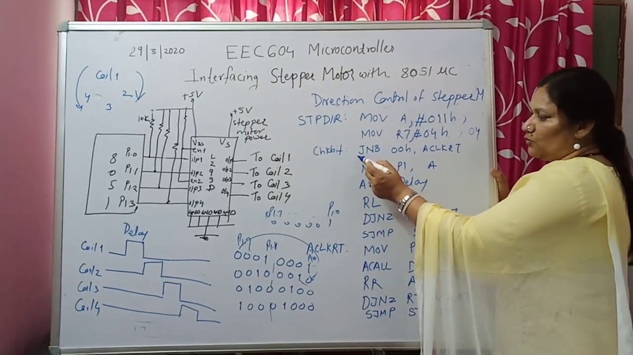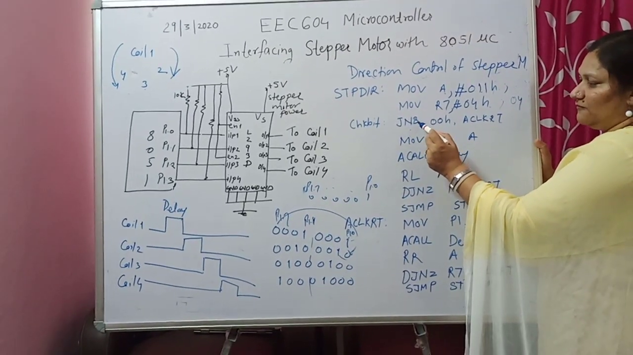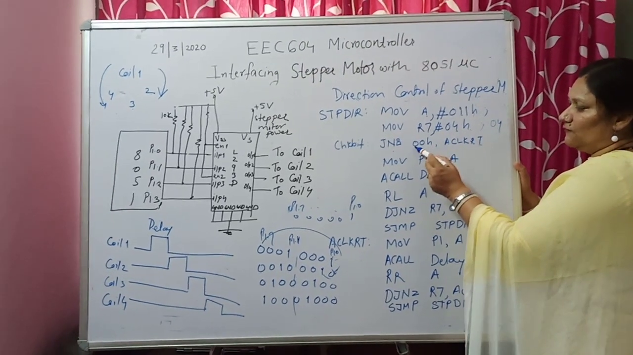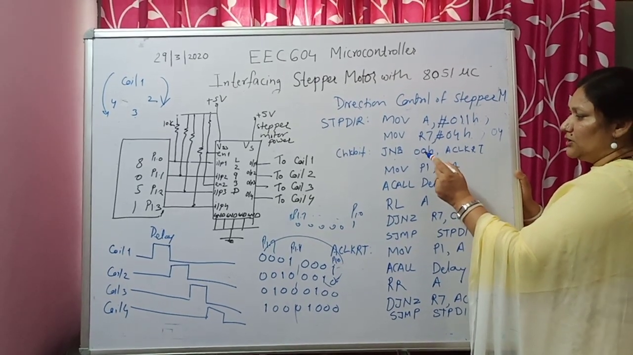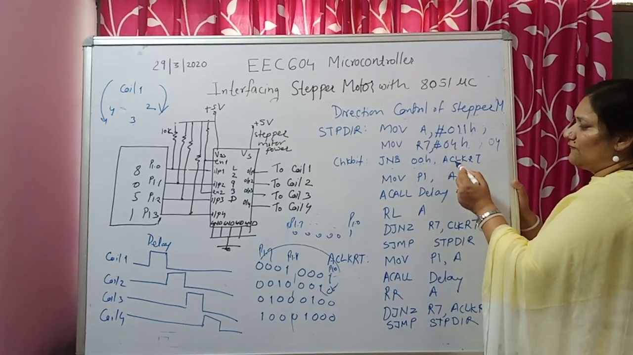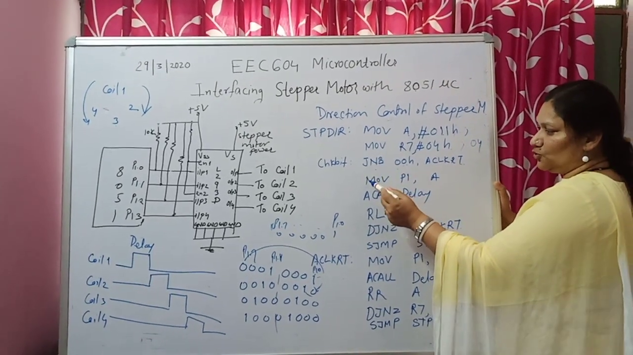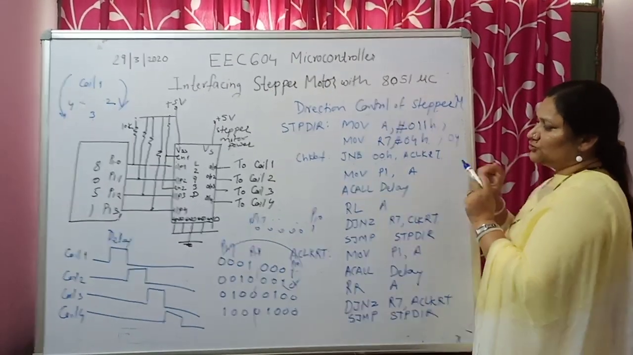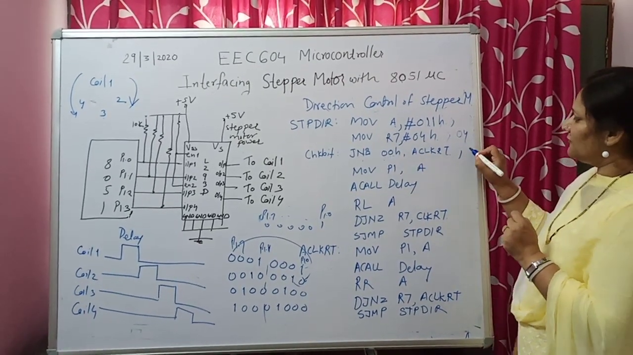Now we have taken a check: JNB means jump if bit is not set. Which bit? Bit 00 hex. You have taken one bit as a flag and you are checking whether it is 0. If this bit is not set, then you have to go to the anti-clockwise direction. But if this bit is set to 1, then you go to the next instruction. So this is just to change the direction. We have to use this bit as a flag.